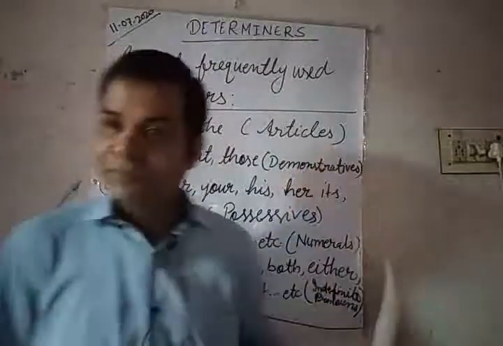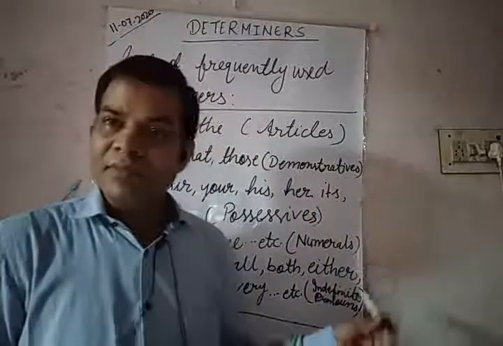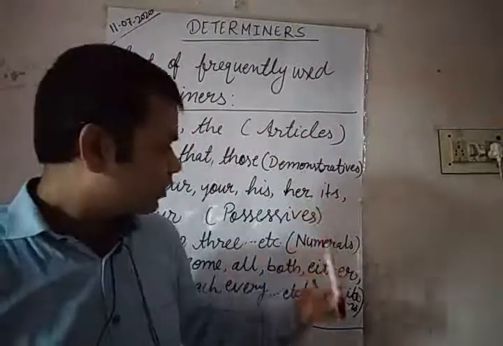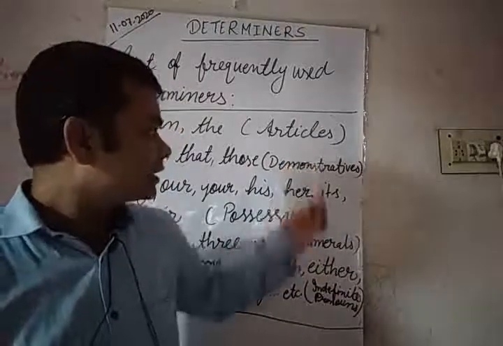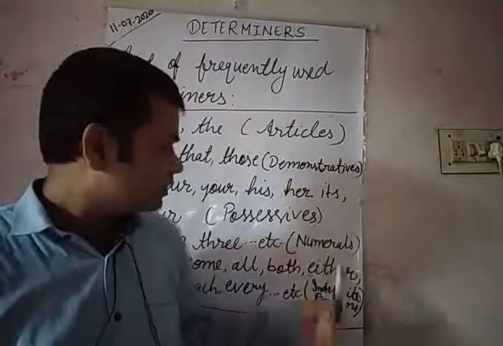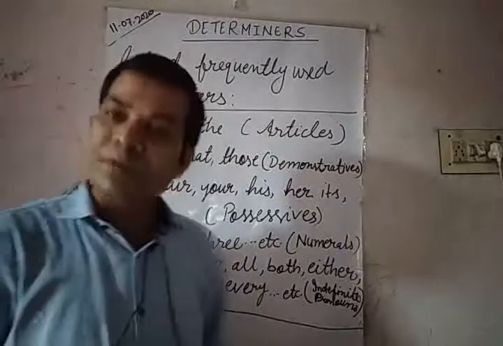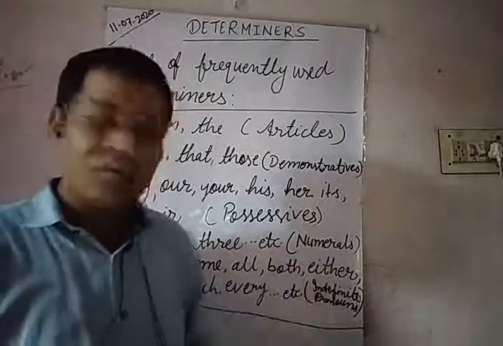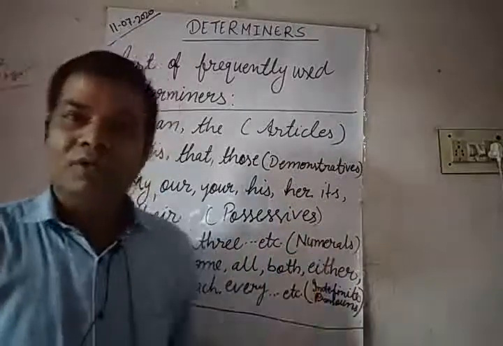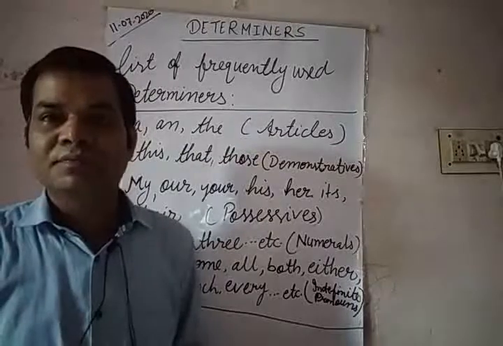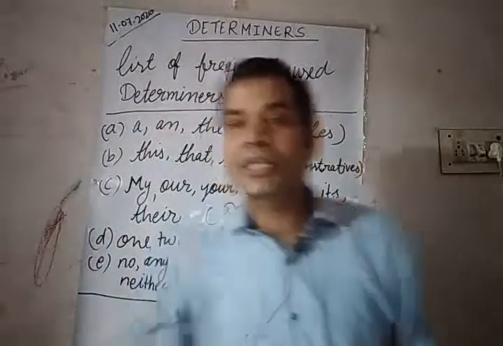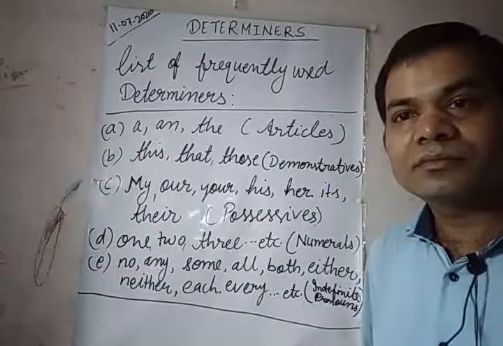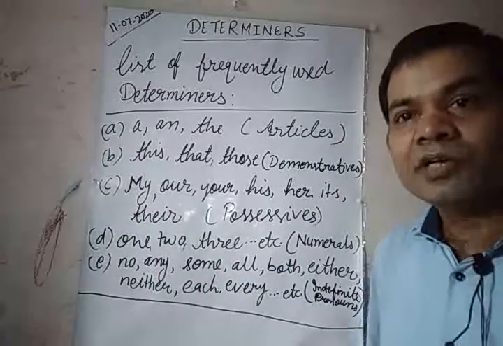If we divide them into kinds, they are of five kinds: articles, demonstratives, possessives, numerals, and indefinite pronouns. Okay, so note them down. Either you can take a screenshot and note them down later, or you can pause the video and note them down.